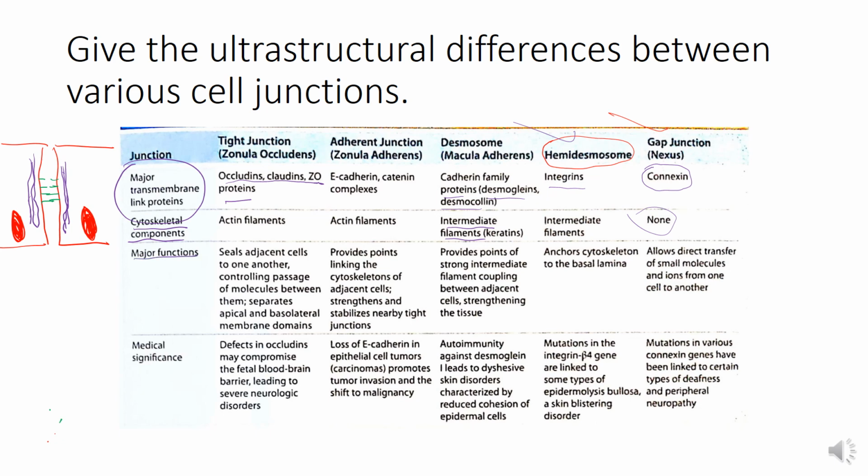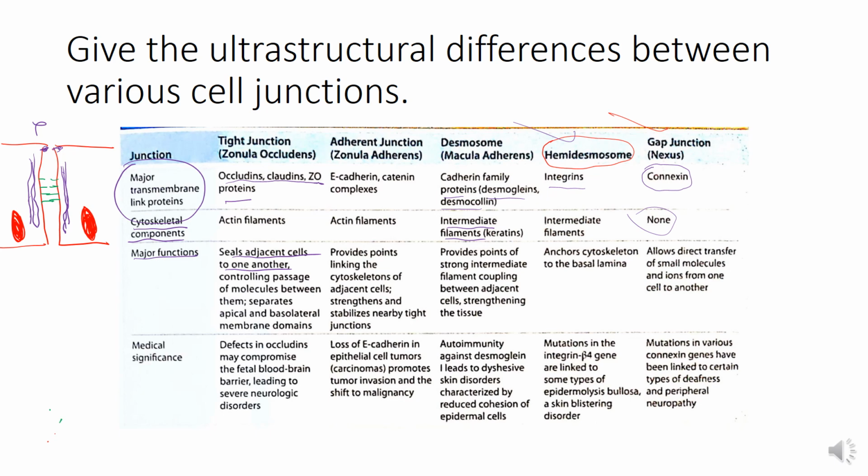Major function. Now the major function of the tight junction is to seal adjacent cells to one another, controlling passage of molecules between them, and it separates the apical and basolateral membrane domains. So here, tight junctions are located here. They are separating the apical and lateral membrane domains. Now in these tight junctions, there is no intercellular gap present.